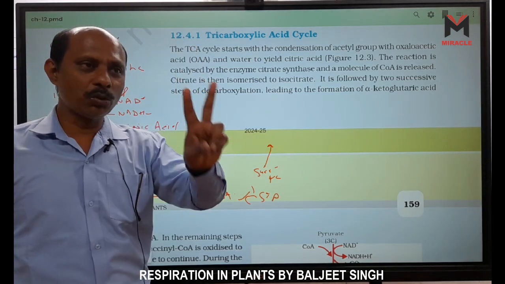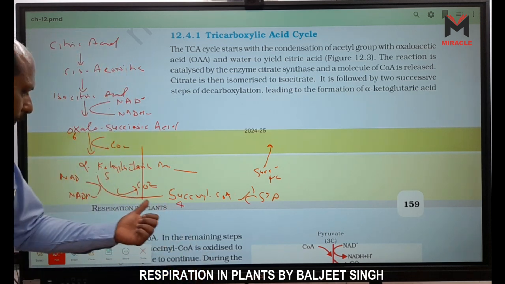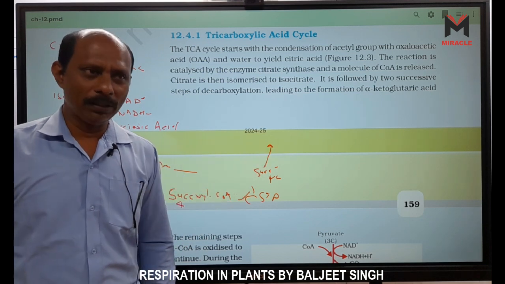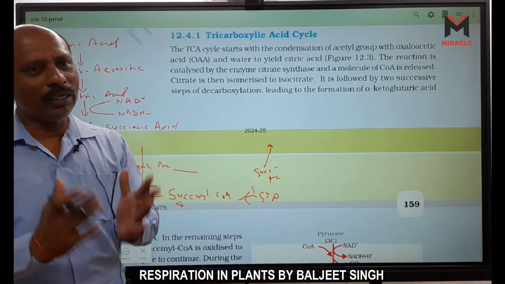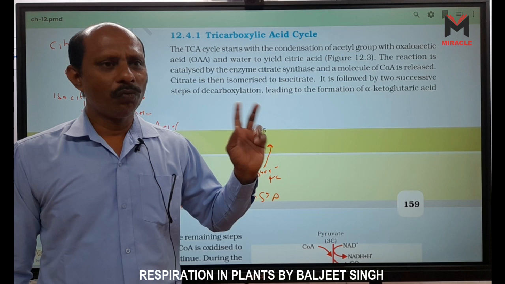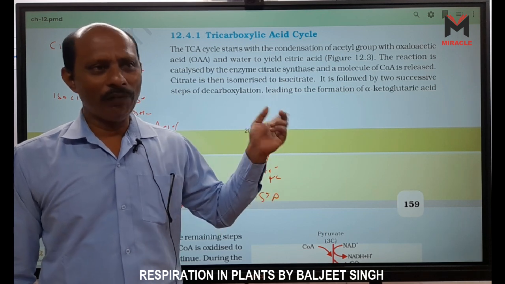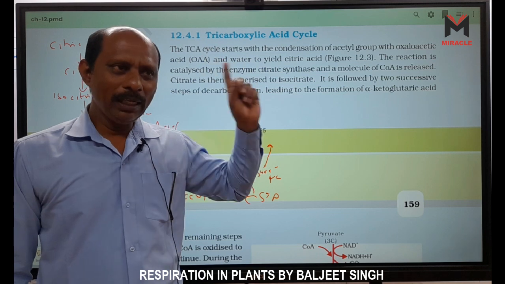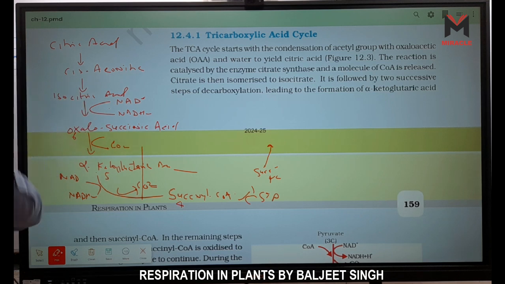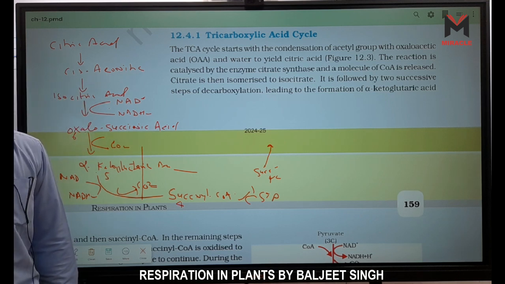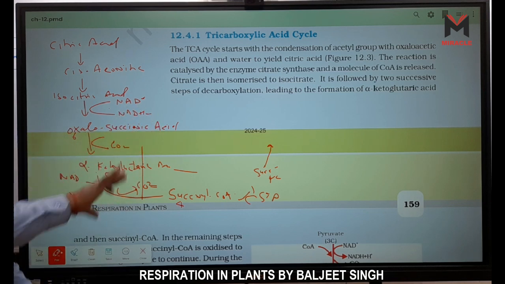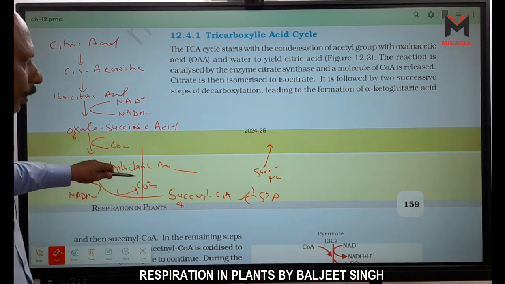ATP in glycolysis, 2 ATP we gain. Here GTP is formed. Where? This GTP. 2 GTP. GTP means equivalent to ATP. Right? So 30 from NADH2, then 4 from FADH2, ATP 2, GTP 2. It becomes 34 plus 2 plus 2, 38 ATP. Understand? Okay, after the Krebs cycle, I will explain to you the rest.